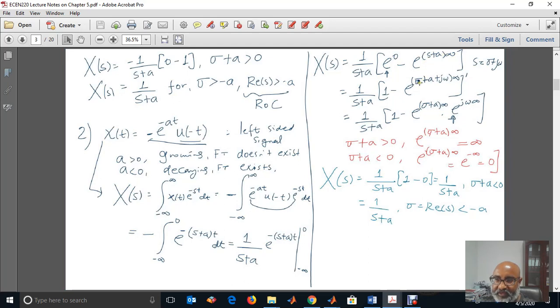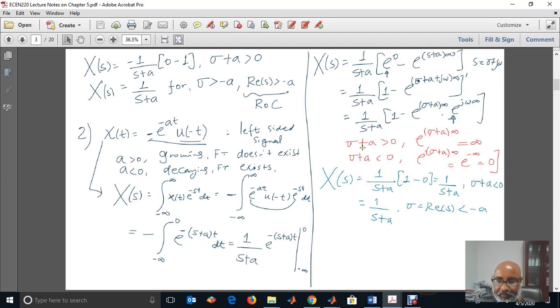So substitute s as sigma plus j omega, times infinity, and this will be e to the power of sigma plus a times infinity here. This part is maximum 1 only, but this part, depending on sigma plus a, will either be convergent or not converging.